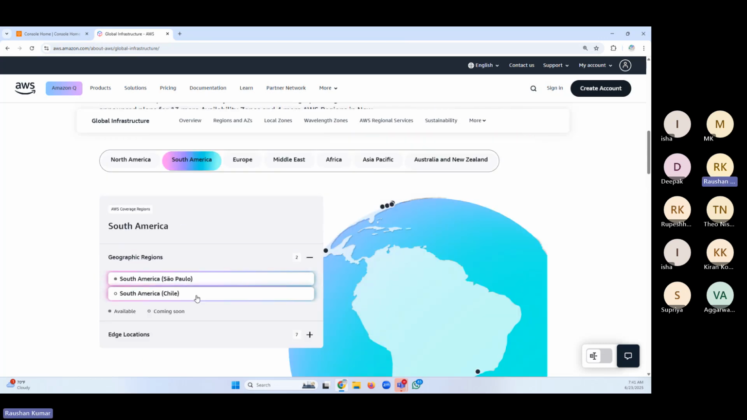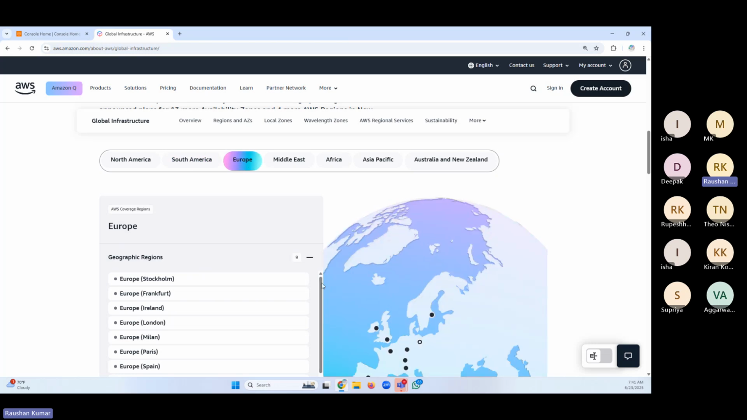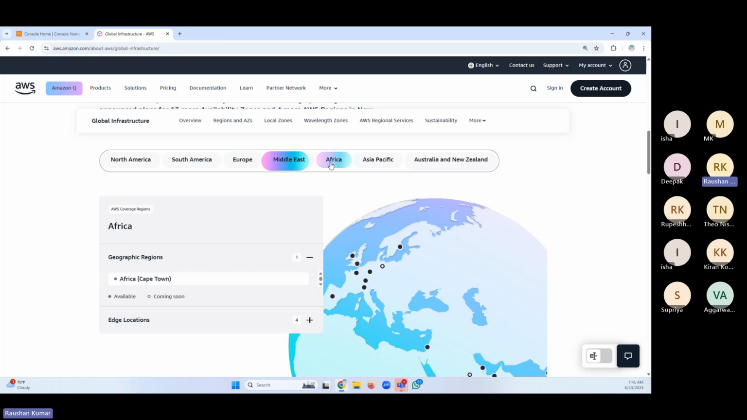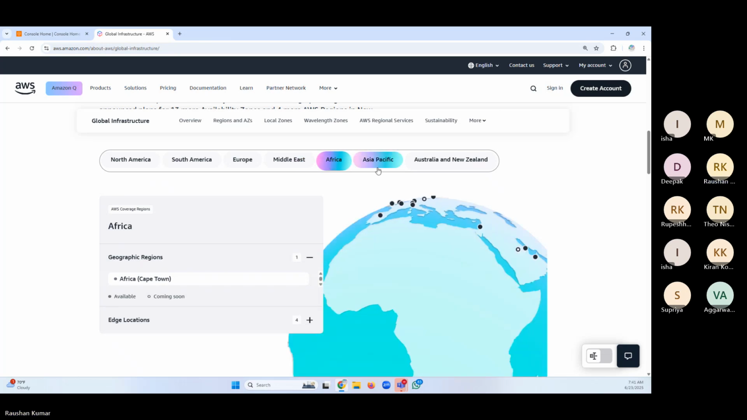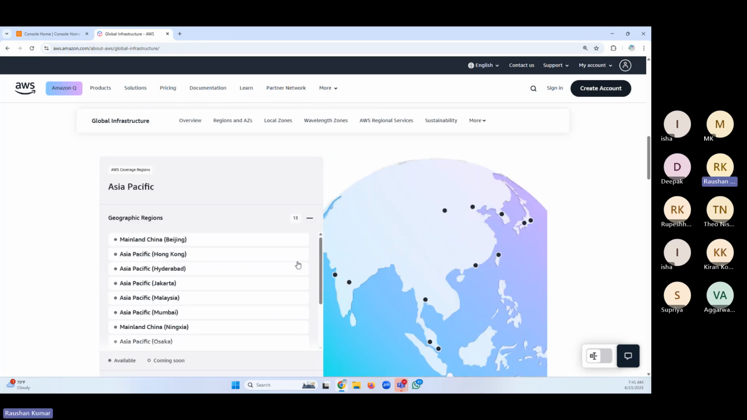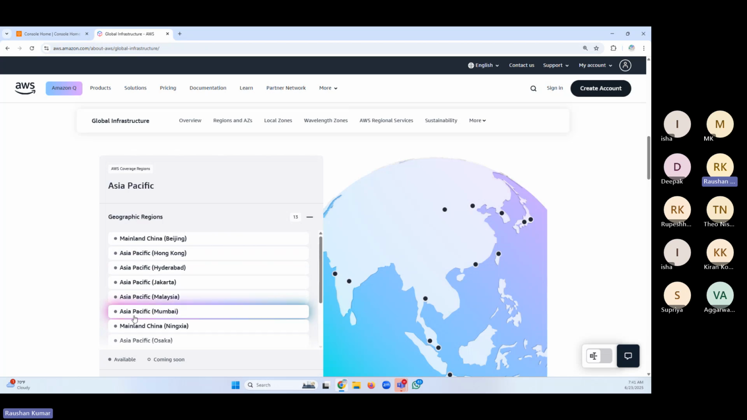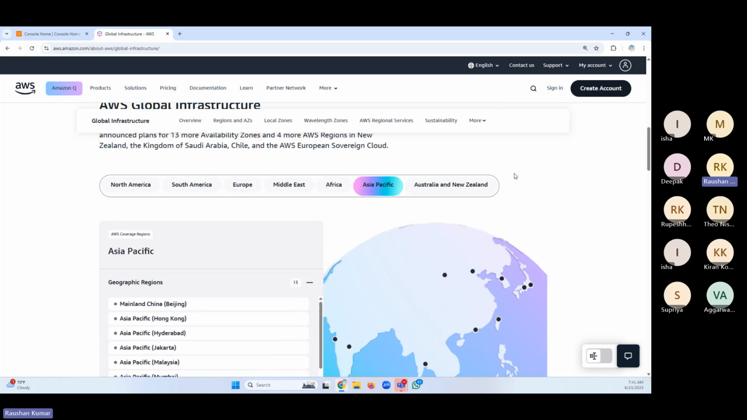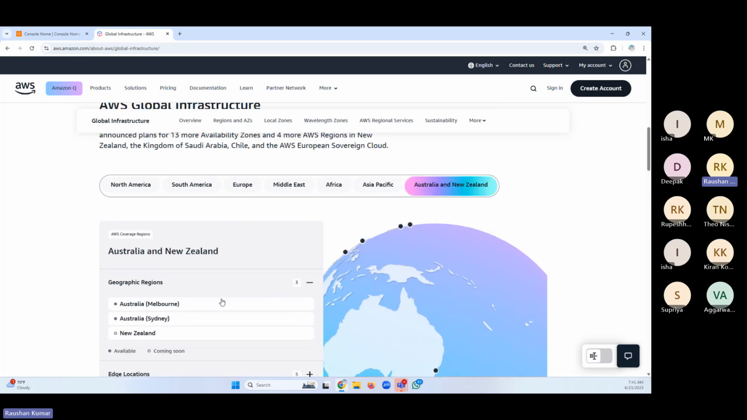In Europe, they have 9 regions. Middle East, 4 regions: Tel Aviv, the Kingdom of Saudi Arabia, and others. Africa, they have only 1 region, Cape Town. Asia Pacific, they have 13 regions. In India, they have 2 regions. In China, look at the locations here. So they have multiple regions, and then in Australia and New Zealand, you have 2 in Australia and 1 in New Zealand.